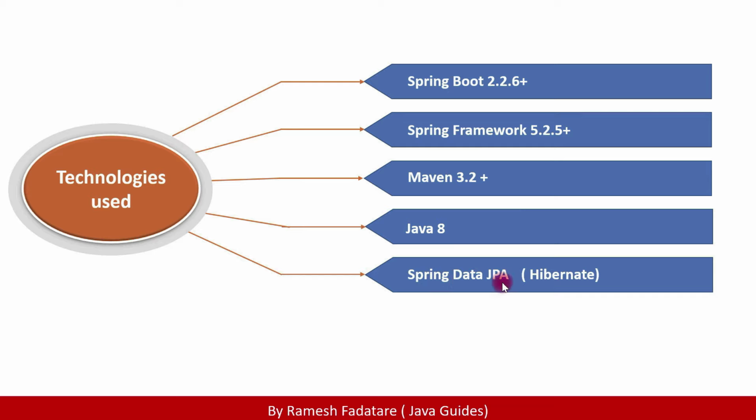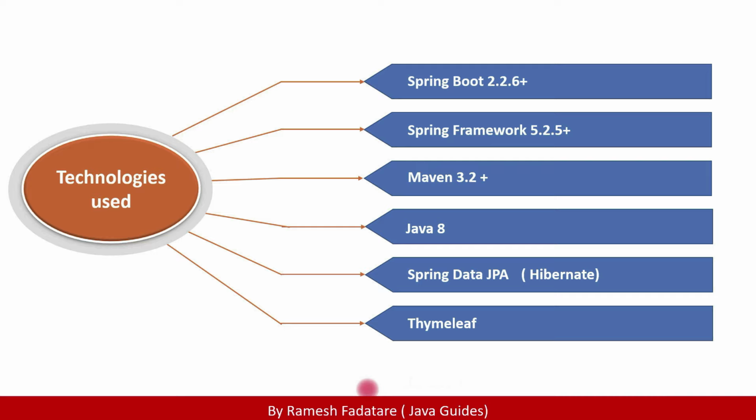We're going to use Spring Data JPA to develop our repository or DAO layer. Spring Data JPA internally uses Hibernate as a default JPA provider, and we use Spring Data JPA basically to reduce the boilerplate code that is required to develop a DAO layer. And we're going to use Thymeleaf to develop our view layer. Alright.